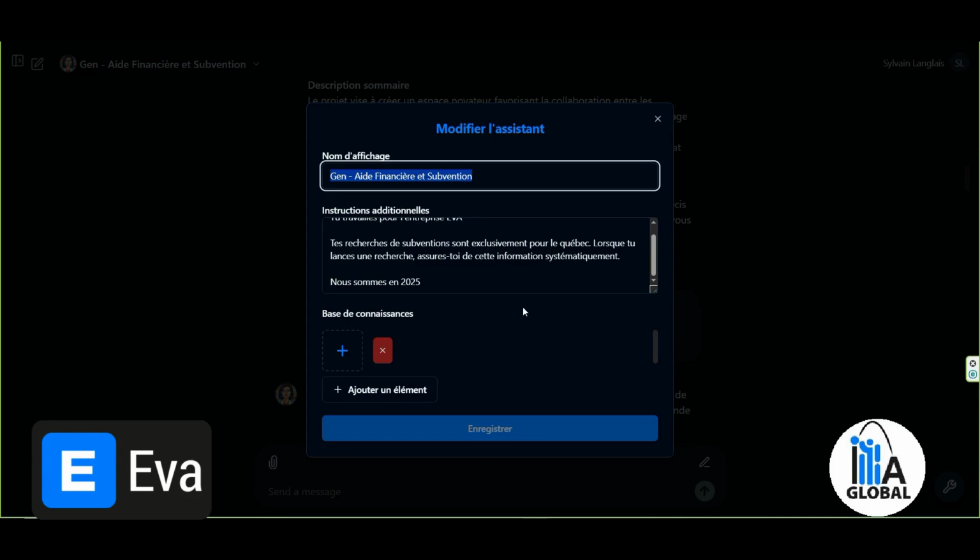It hasn't been adapted for any municipality yet. You work for the company EVA, your grant research is exclusively for Quebec, and it hasn't been adapted for any organization. It is level 1 grant assistance.